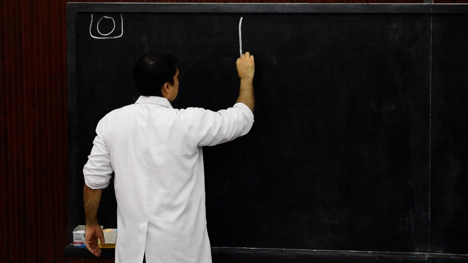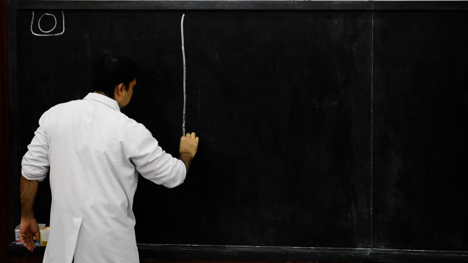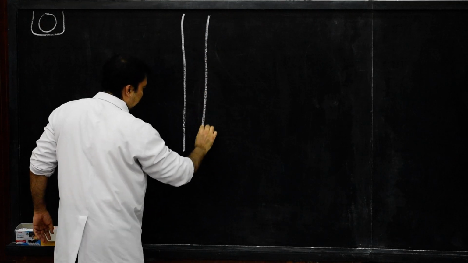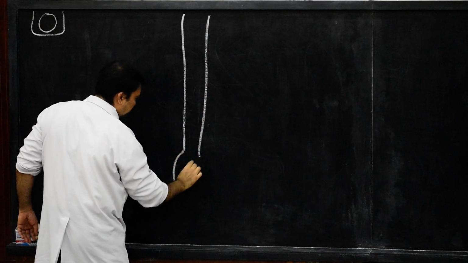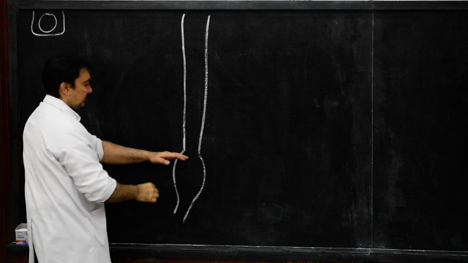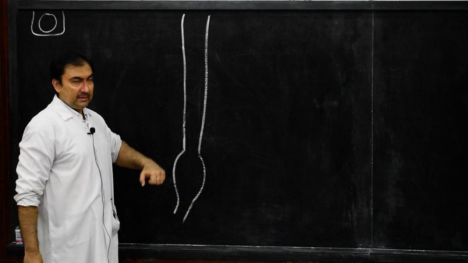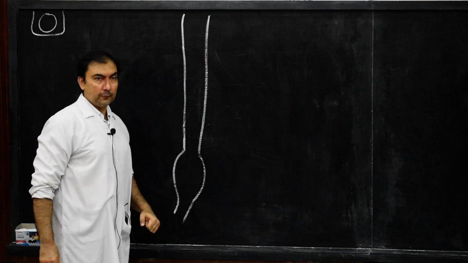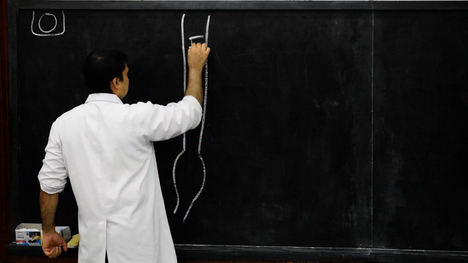So in the embryology lecture of the development of the esophagus, first if we draw, this is the foregut, and at its caudal end we show a fusiform dilatation. Cranial end, ventral and dorsal border of the foregut. Here, this is the foregut.